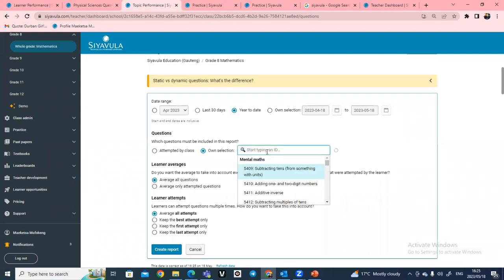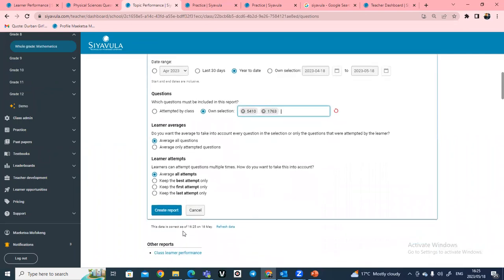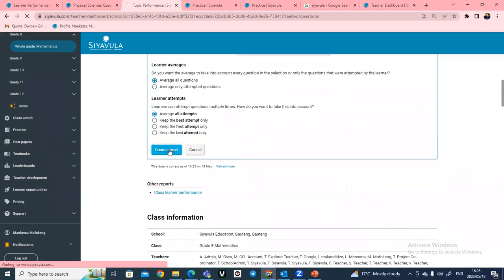And then from there, this is where you'll be able to type in the questions that you would have given the learners. This is a grade 8 class here, as you can see. So obviously we will just select some of the questions that are coming from the grade 8 content here. And then from there, you can just work around with your filters here, and then create a report.